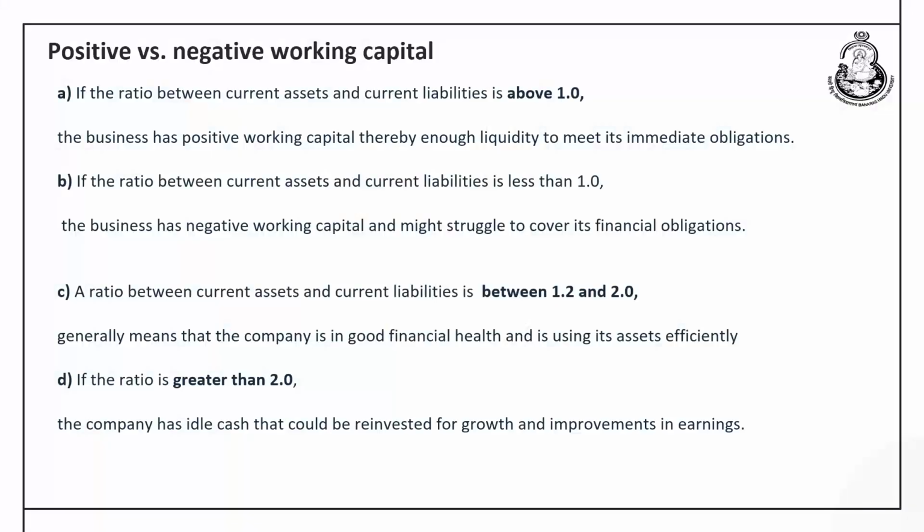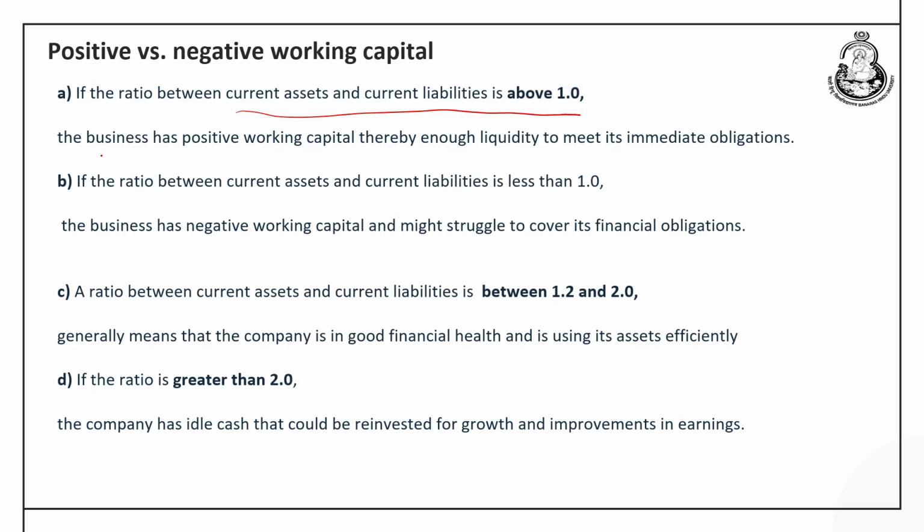Now, there is another important thing that we would like to share with you. What should be the sufficient amount of working capital? So, this can be calculated by having a ratio between the current asset and the current liability. So, if the ratio between the current asset and current liability is above 1, that means current asset is equal to current liability or it is more than current liability.